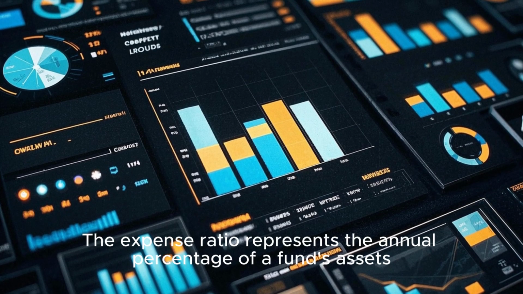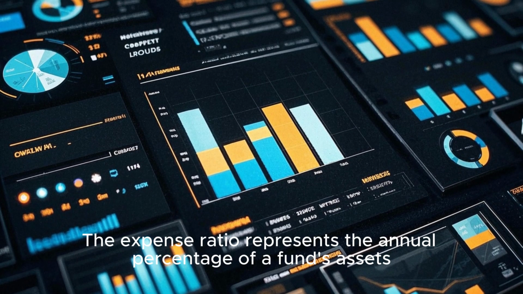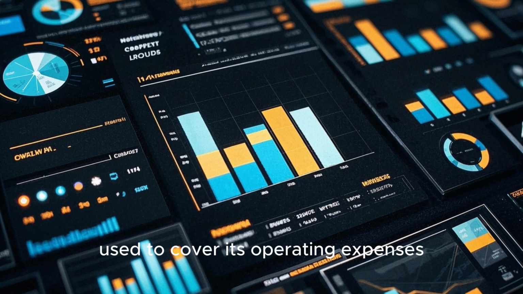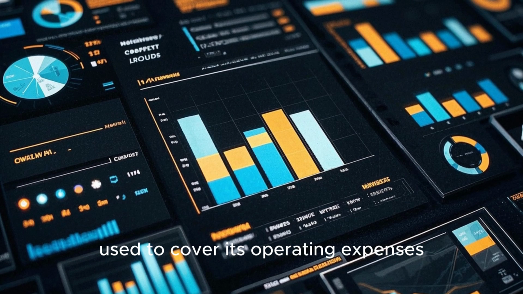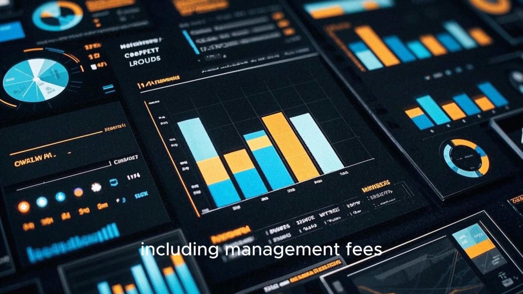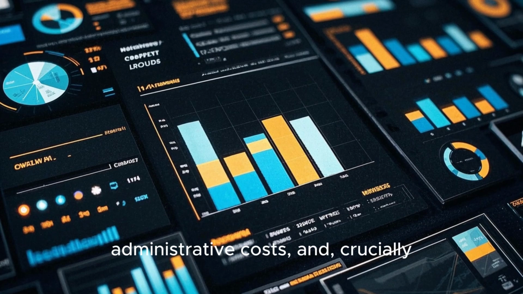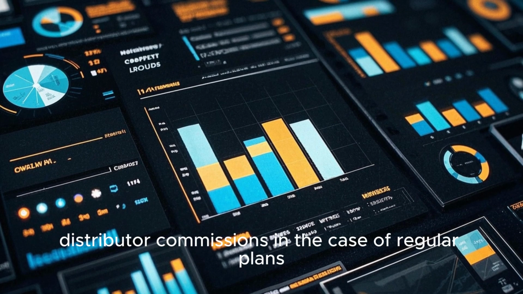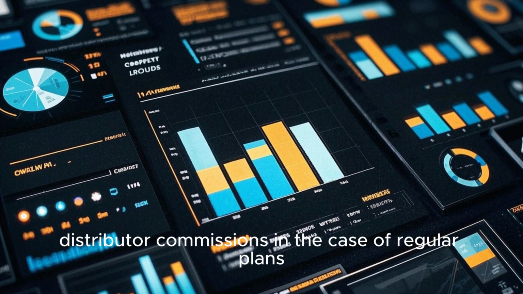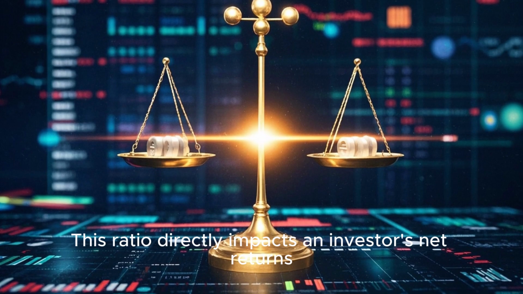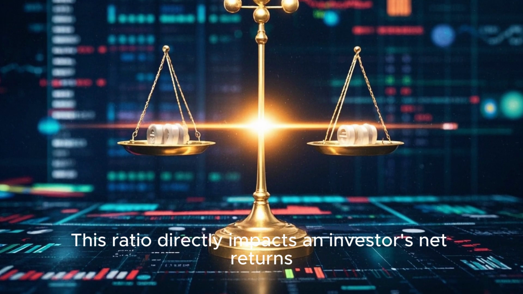The expense ratio represents the annual percentage of a fund's assets used to cover its operating expenses, including management fees, administrative costs, and, crucially, distributor commissions in the case of regular plans. This ratio directly impacts an investor's net returns.